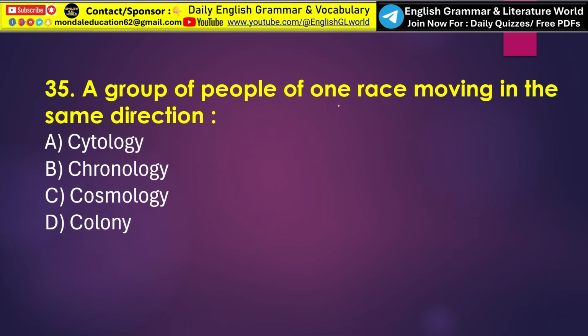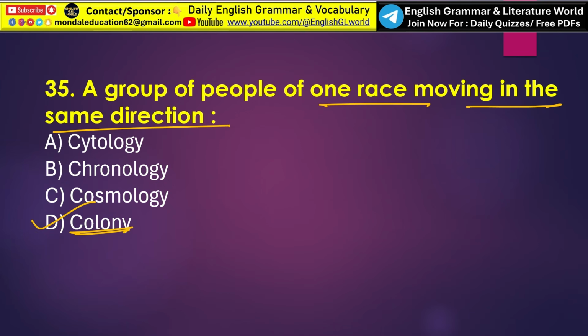Next, a group of people of one race living in the same place. The correct answer of this one word substitution is option D, colony. A colony refers to a group of people of the same race, nationality or origin living together in a particular place. That is called colony.